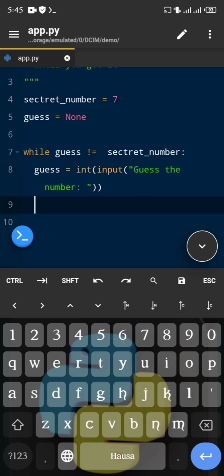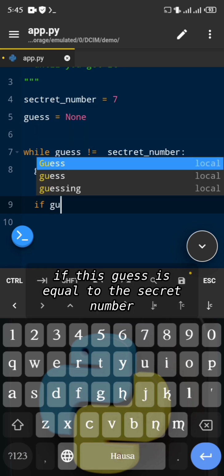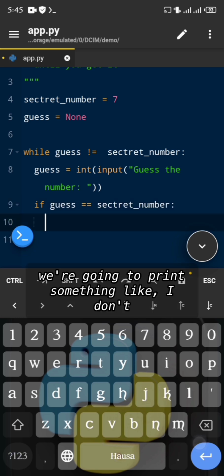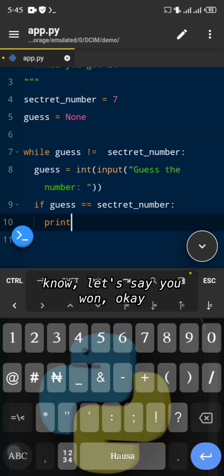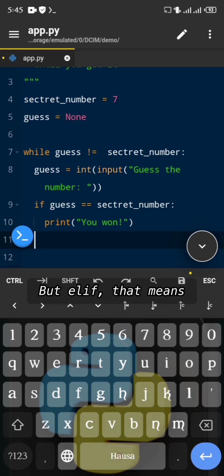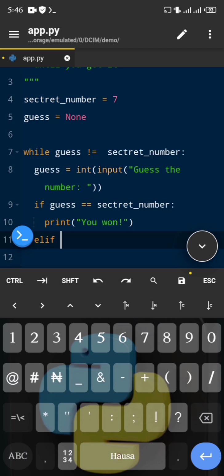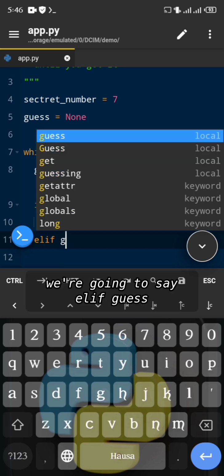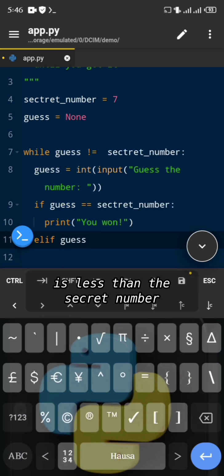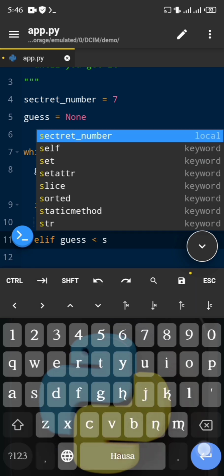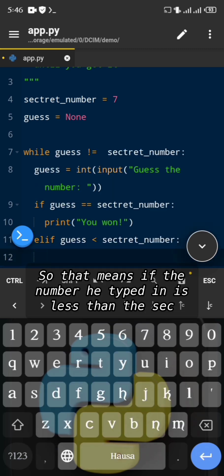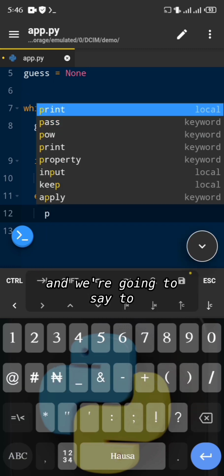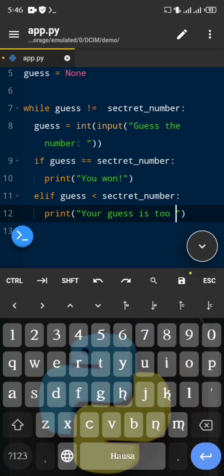And then we're going to use some if statements here. We're going to say if this guess is equal to the secret number, then we're going to print something like, I don't know, let's say you won. But elif, that means if it is not, but it is this statement that we're going to type. We're going to say elif guess is less than the secret number. So if the number he typed in is less than the secret number, we're going to give him some hint and say too low.